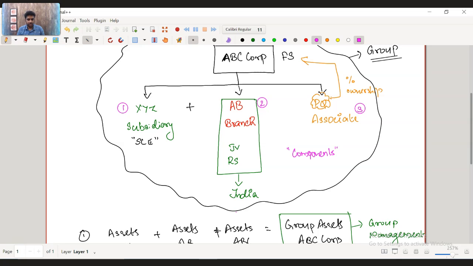So likewise, every entity which is part of the group will have to follow the necessary reporting requirements. Take the case of the Tata Group. Tata has so many companies within it. The parent company, the ultimate Tata holding company, will just hold these investments. All other separate entities will create their own separate financial statements and do their reporting requirements, because they are all separate legal entities. As far as the law is concerned, they are separate.